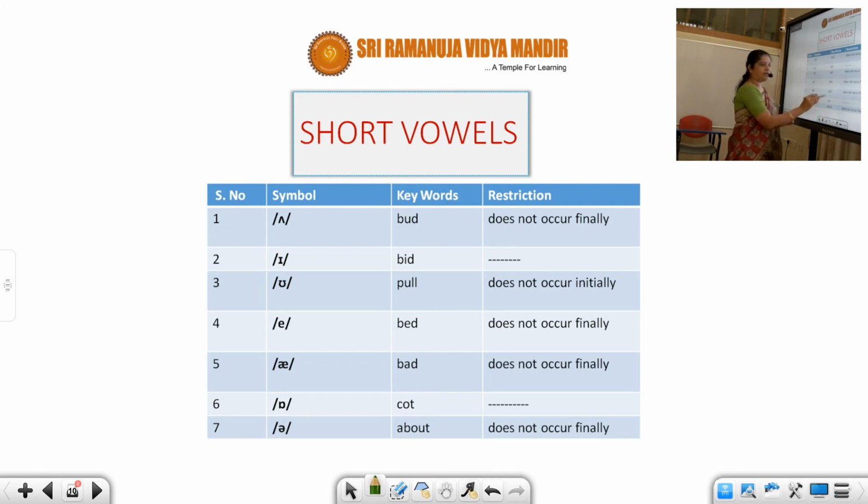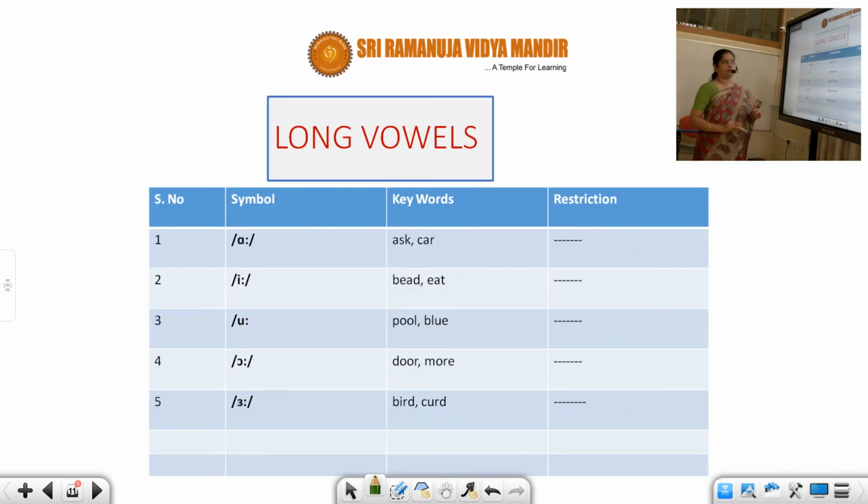O. It starts, it is used in the medieval, it ends. So there's no exemptions for this. This is a very short sound. And this doesn't occur finally. So we have the short vowels. Now we'll have the long vowels.